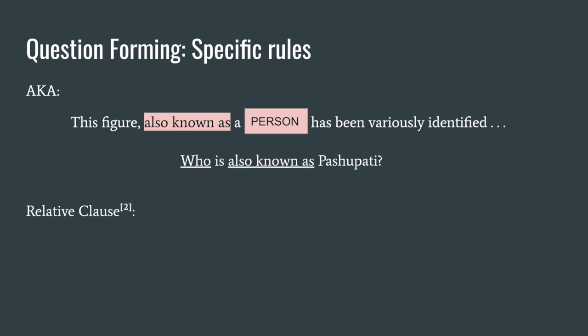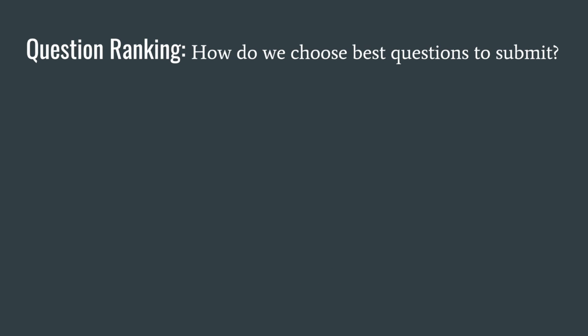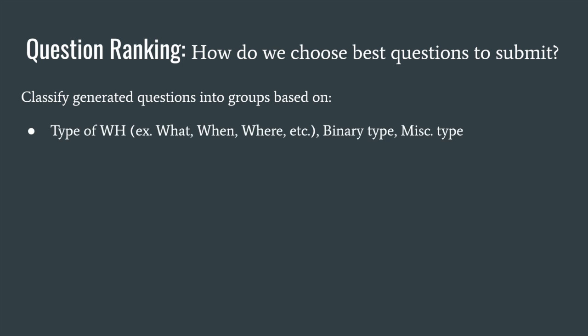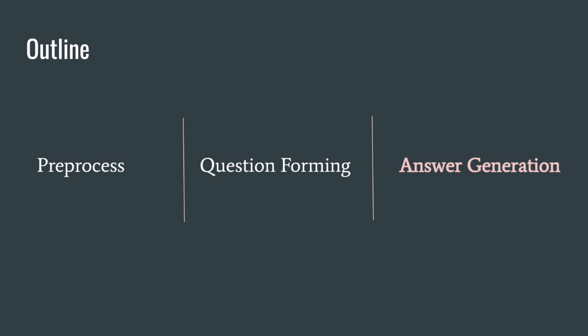We also tried implementing rules from papers, such as one that looked for relative clauses and sentences with words such as who and whom, which would give us high quality questions. Next, we also ranked questions at the end. The first thing we did was classify questions into different groups based on their type and also their length. We would then choose a roughly uniform distribution from each category, and we would prefer questions with medium length that are of type WH. Next, we're going to look at answer generation.